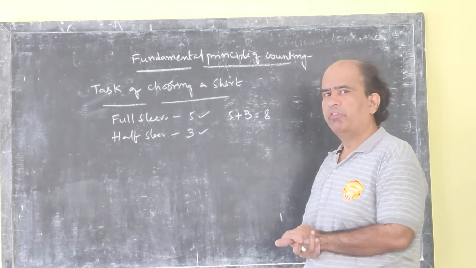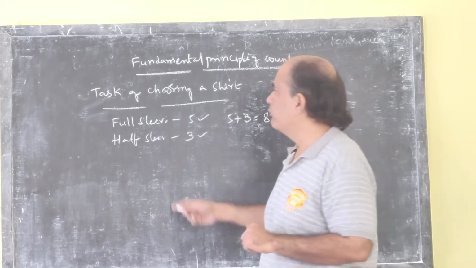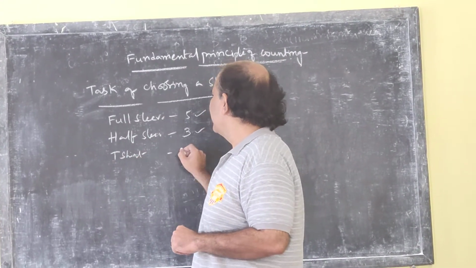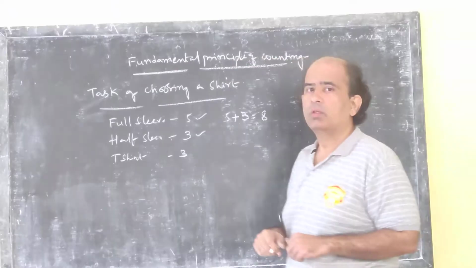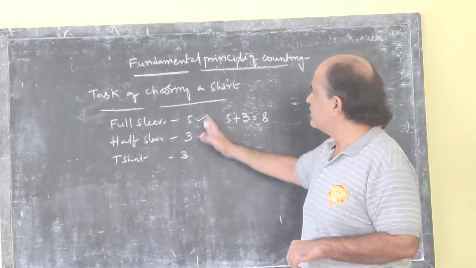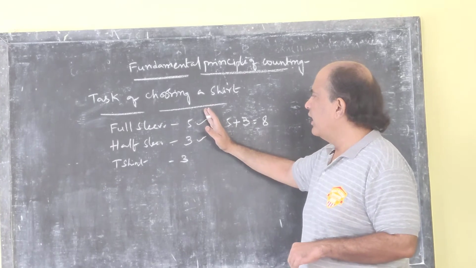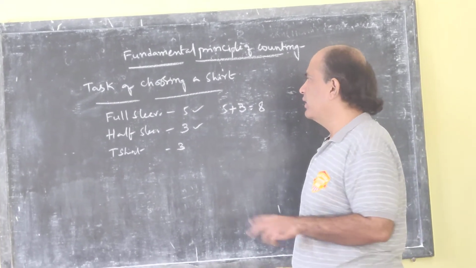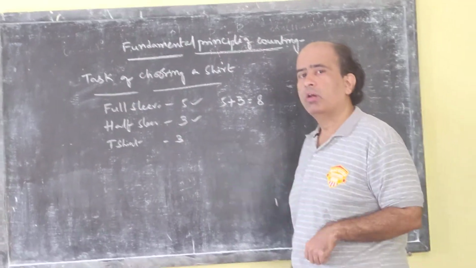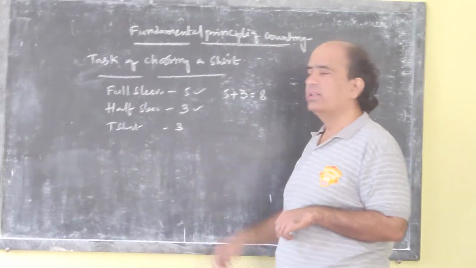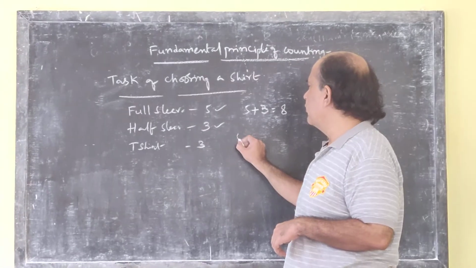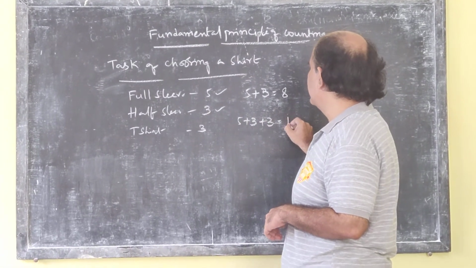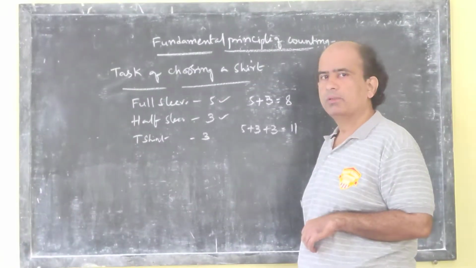Since it is my friend, I need to accept it. Along with these 8 cases, I have another 3 also joined. Therefore, my task should be completed either with 5 or 3 or the other 3. It will now be 5 plus 3 plus 3, that is 8 plus 3, 11.